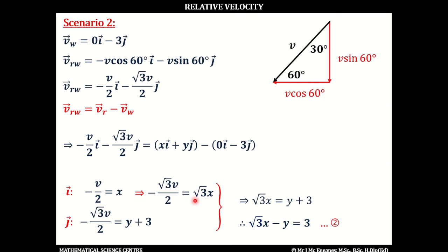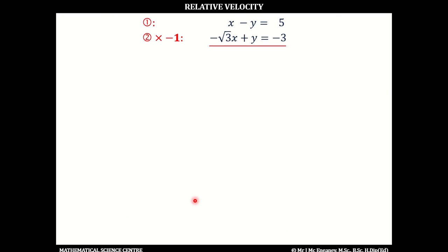If we just add equation 1 and equation 2 together, the y's will cancel. And with the x's, if you factorize out the x, you're left with 1 minus root 3. And then on the right-hand side, 5 minus 3 is 2. And this means x equals 2 all over 1 minus root 3. Now if you put that into your calculator, it simplifies to minus 1 minus root 3. If we put this value for x back into equation number 1,